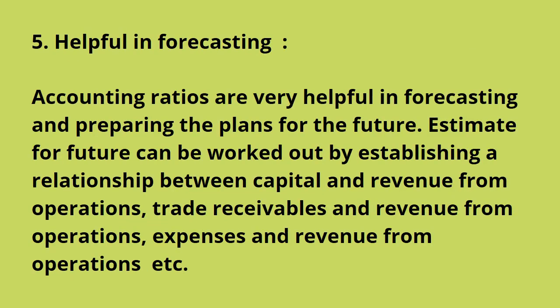Point number 5, helpful in forecasting. Accounting ratios are very helpful in forecasting and for the preparation of the plans for the future. Estimates for the future can be worked out by establishing a relationship.